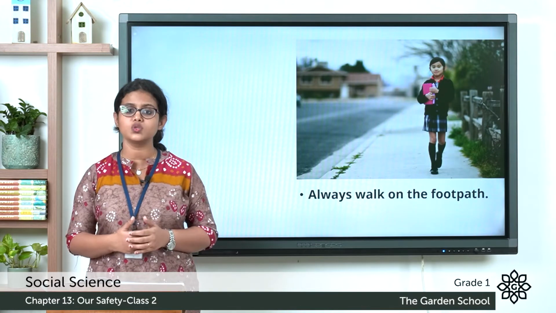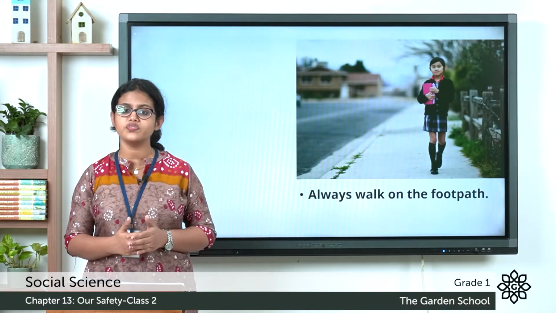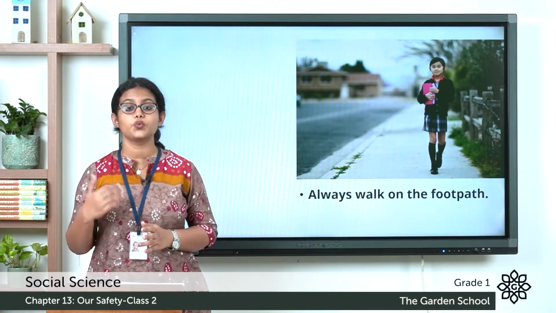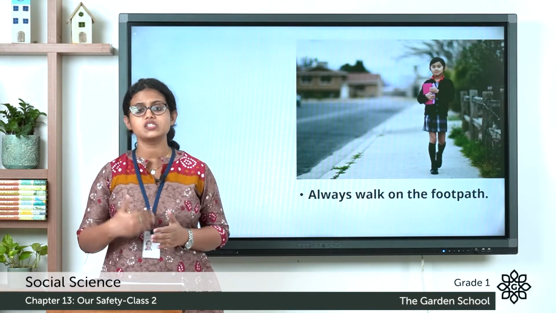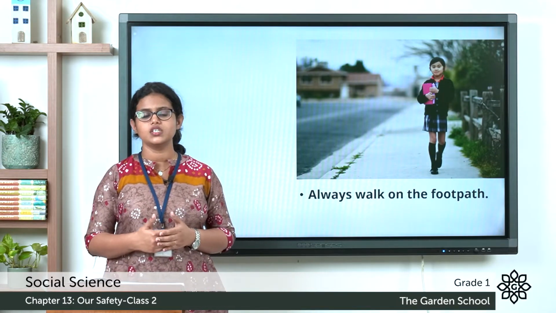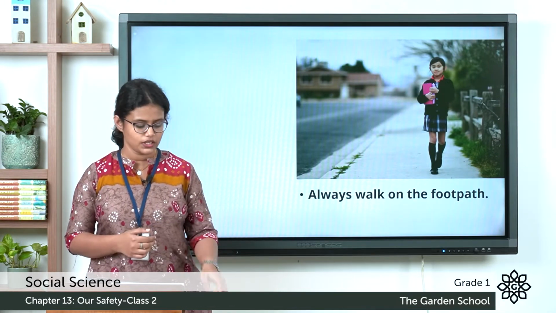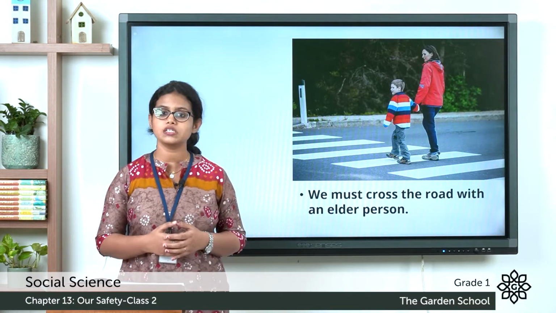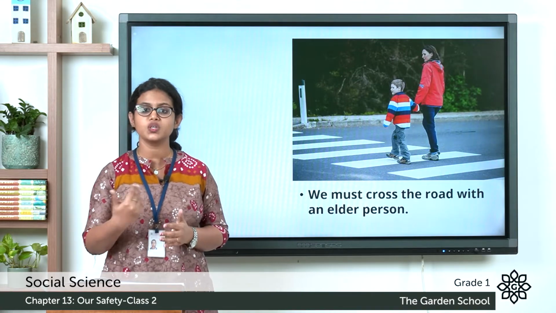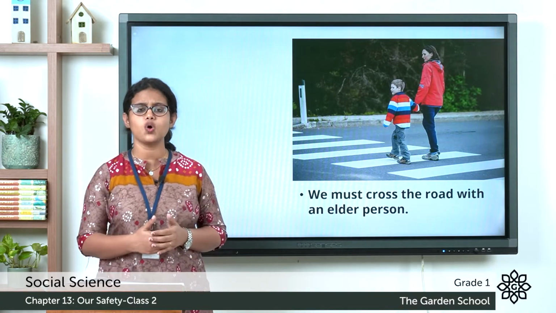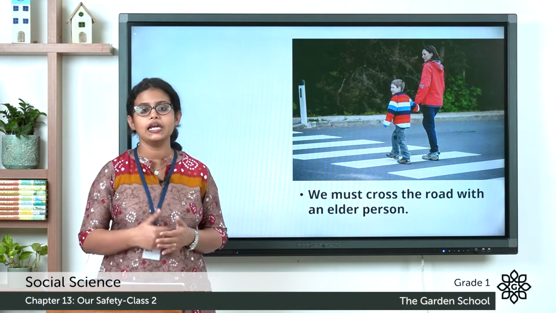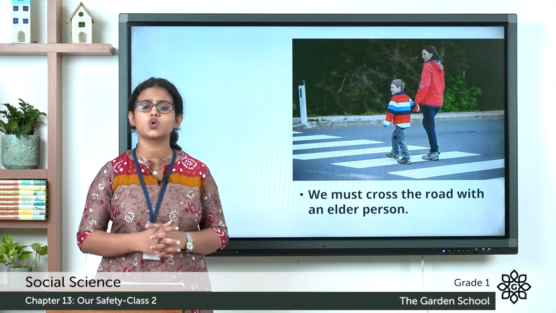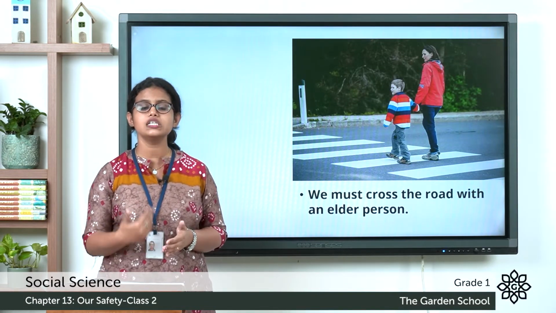The second point is always walk on the footpath. When you are on the road, you should always walk on the footpath which is beside the road. That is safe. The next point is we must cross the road with an elder person. When you are crossing a road, you should always cross with a person who is elder than you.